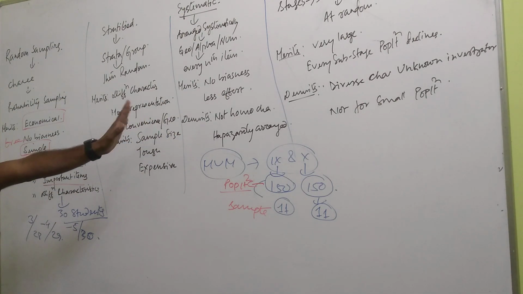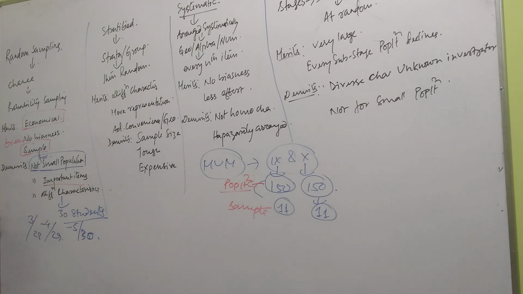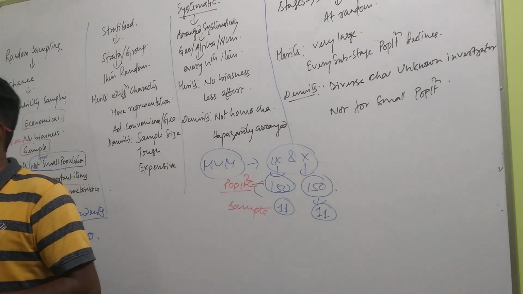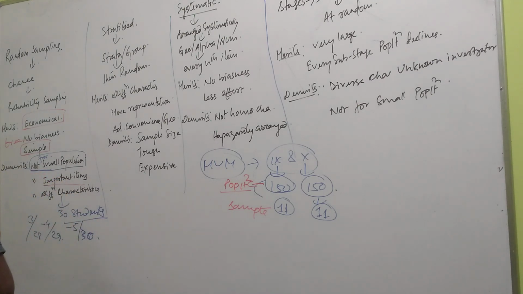Is it clear? So in demerits, what do we have? It is not useful for a small population size. And the most important demerit: if any important item is to be included in the sample, then this method is not suitable. And second, if an investigator wants to study different characteristics, one good in sports, one in dance, one in singing, one in art and drawing, then one should not use this method. He or she should go for another method.